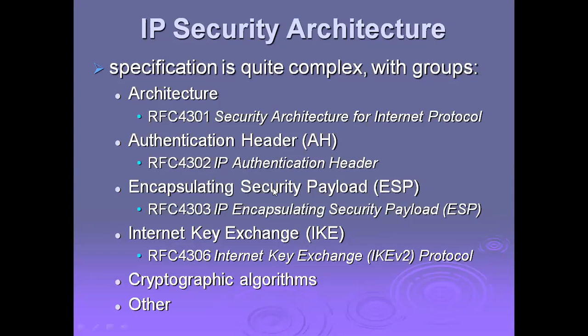And Encapsulating Security Payload, ESP, is RFC 4303, IP Encapsulating Security Payload. So here are the payload and the authentication header protocols. These are very important. Internet Key Exchange, IKE, is RFC 4306, the IKEv2 protocol.